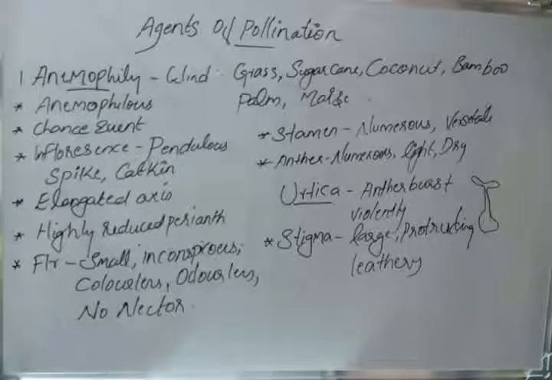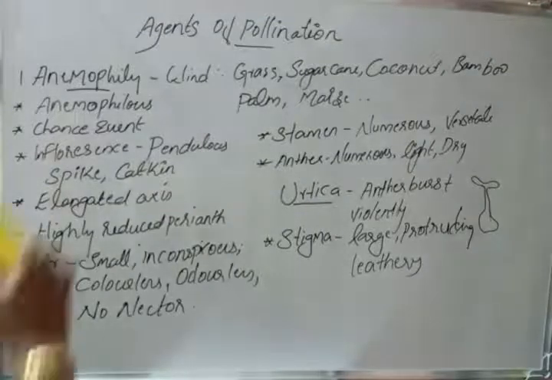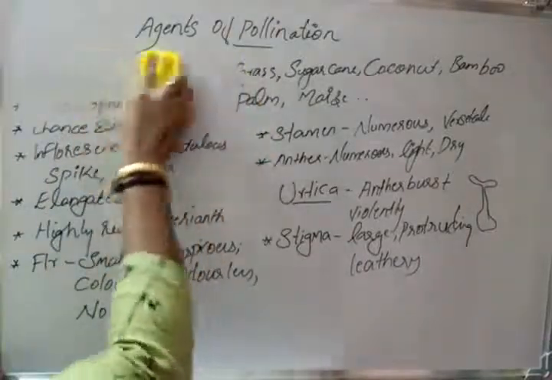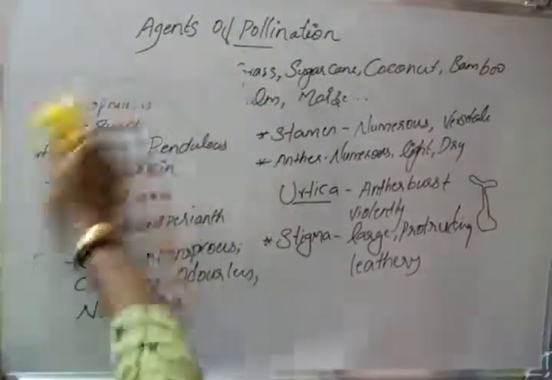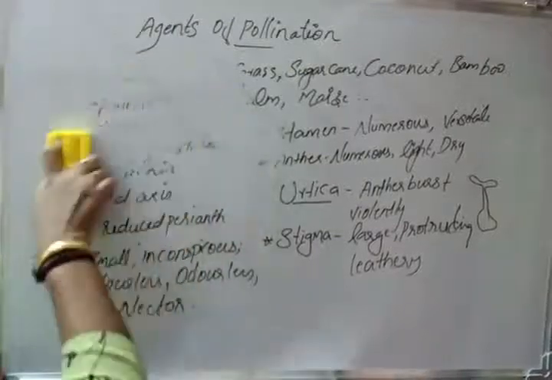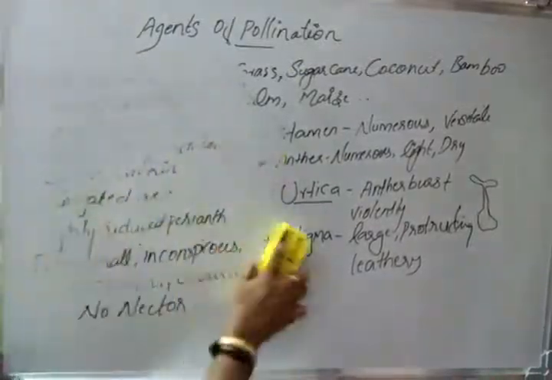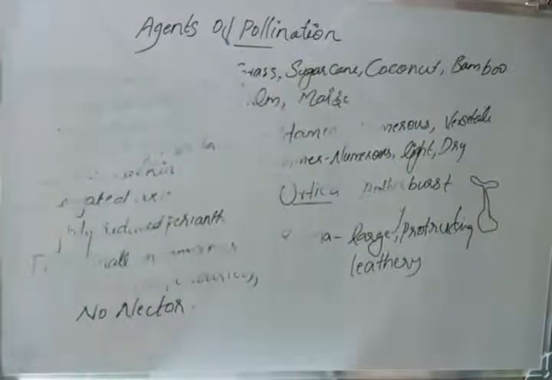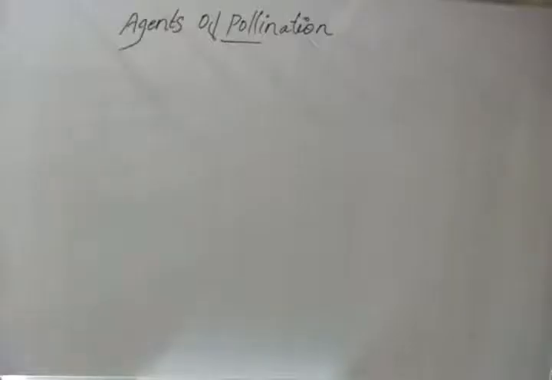Now we can discuss the pollination in maize. So the pollination in maize is an example of wind pollination, that is anemophily. Pollination in maize.